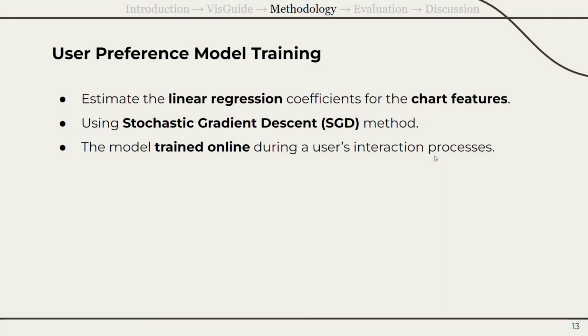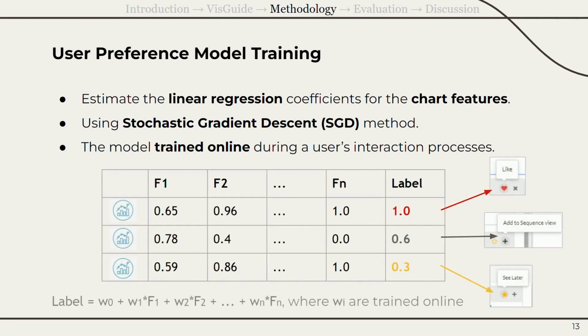The regression model will be trained online during the user interaction process. Each chart can be regarded as a sample that contains feature vectors. The rating labels will be the values of the equation.